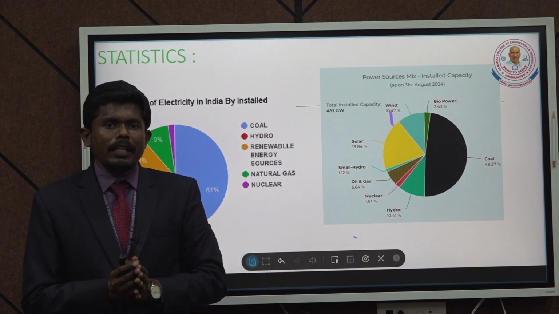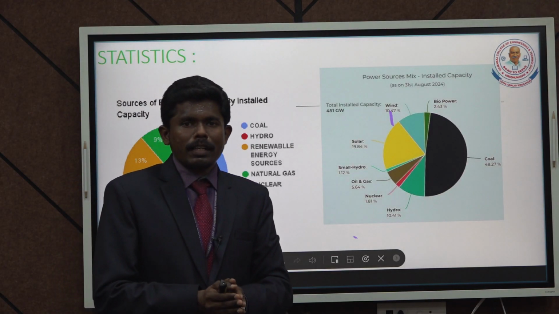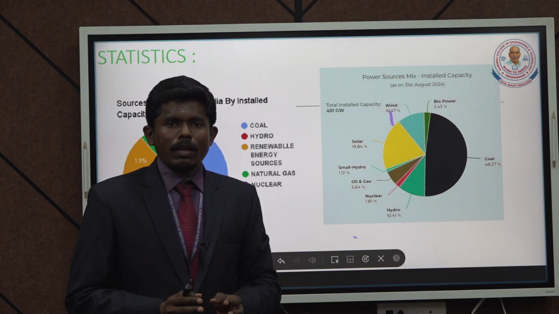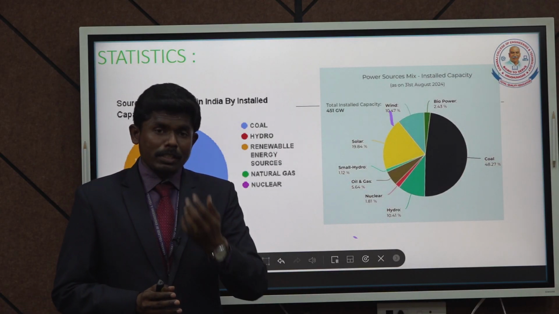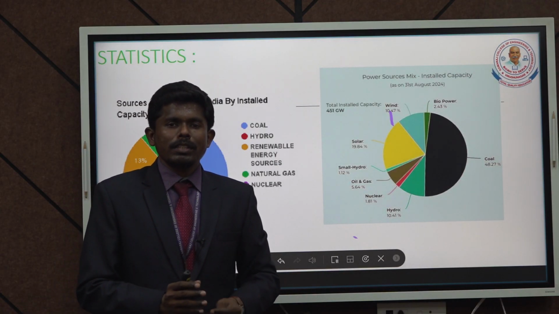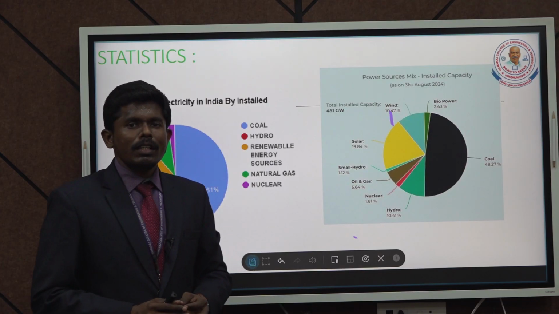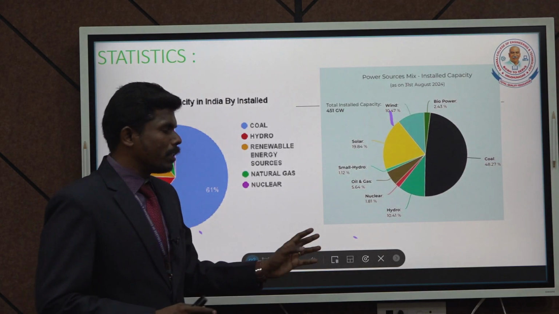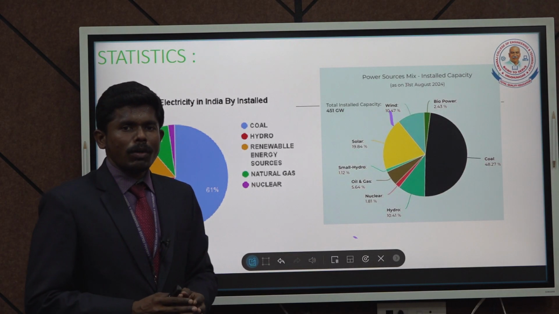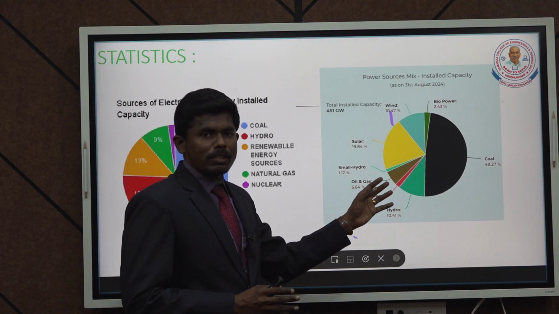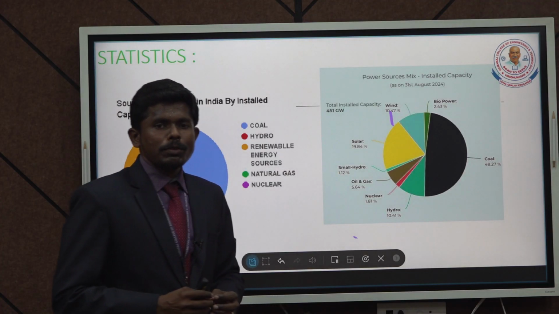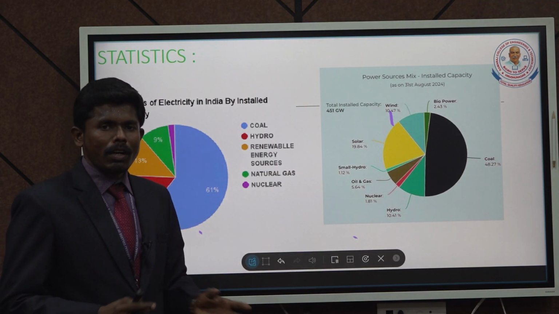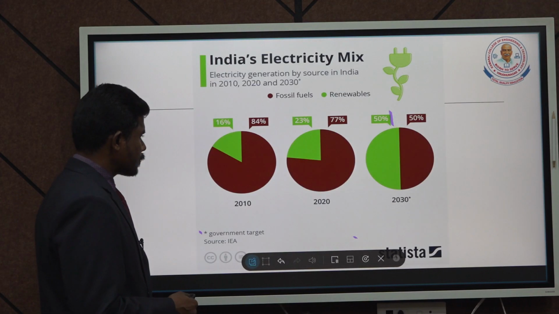This would be the only thing we need to concentrate on as of date, because the whole world is looking for a good year. In India, especially if you take New Delhi and all, the pollution levels are increasing day to day. To avoid all those things, this is the only thing we need to concentrate on. The whole world is focusing on renewable energy sources. Let's plan that we have to start utilizing renewable energy sources for all electrical sources.